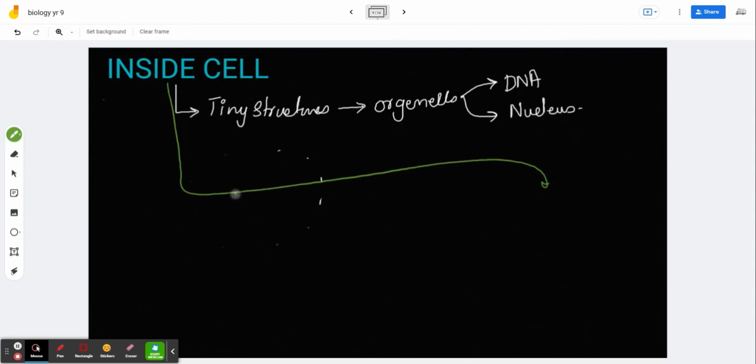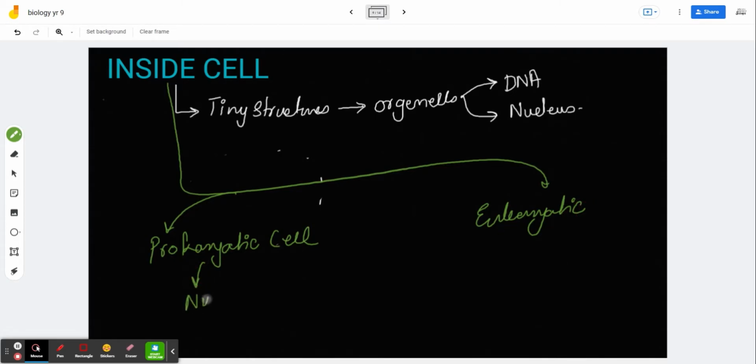The first one is called the prokaryotic cell, and the other one is called the eukaryotic cell. Now prokaryotic cells, as you know, have a structure called nucleus inside them, and eukaryotic cells don't have it.